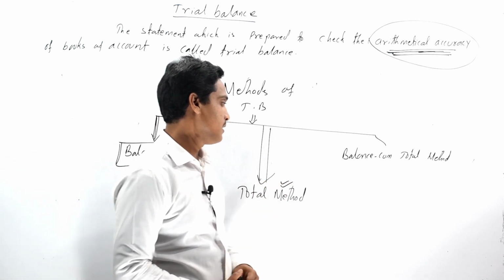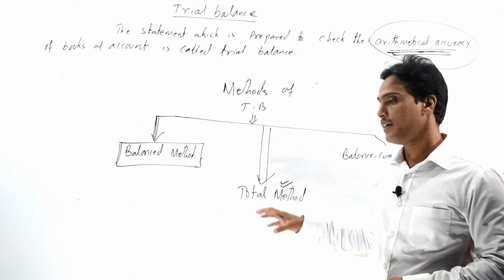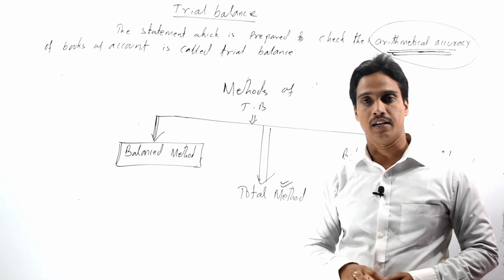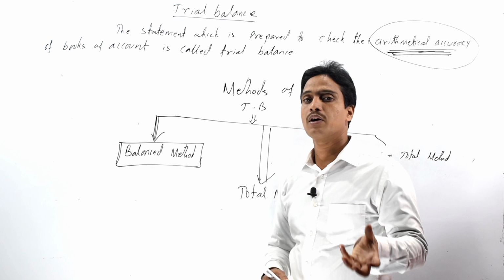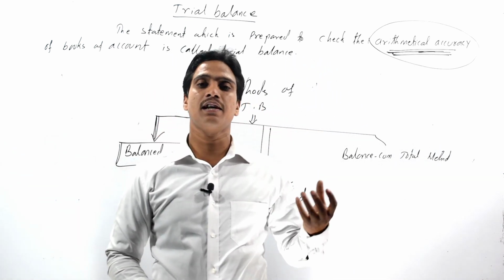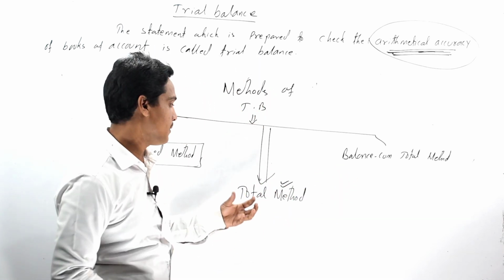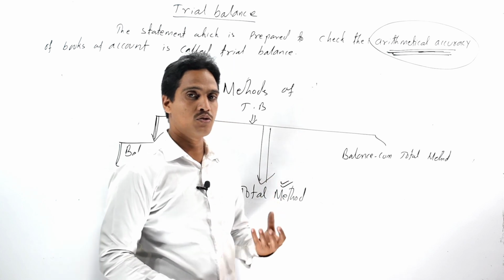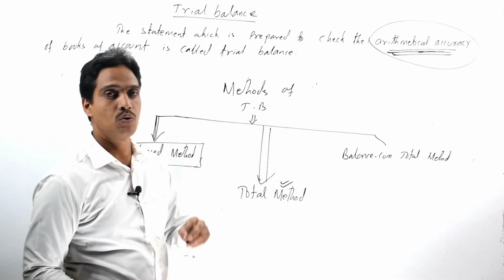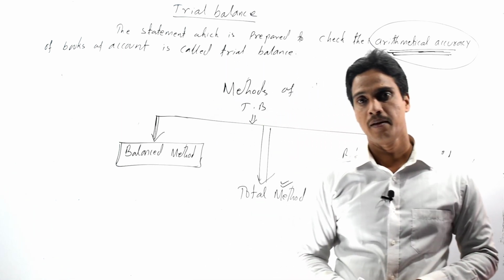So the total method means the method in which we should consider the debit total and credit total of each and every ledger account for preparing a trial balance. That is called our total method. It also has two columns, that is debit column and credit column.